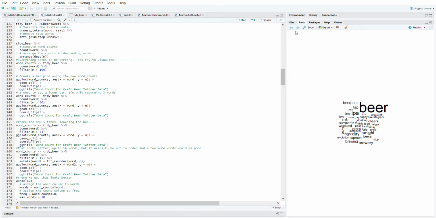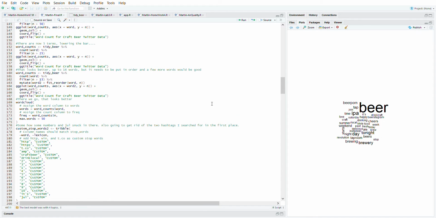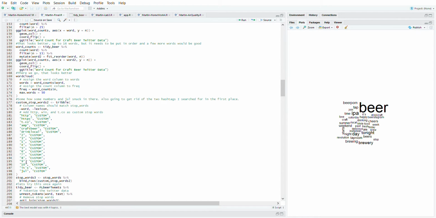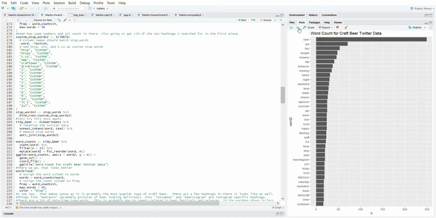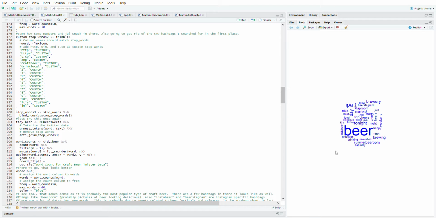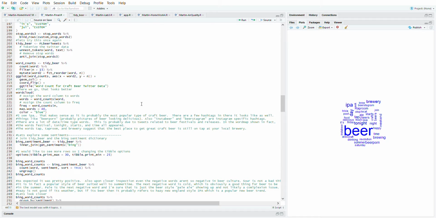Then another word cloud, because word clouds are fun. So some more words snuck in there that I didn't want. Somehow numbers got in there. So I added those on, redid everything, made another word cloud for funsies, or another word count, then another word cloud. Decided to make this one blue. Again, it's fun. So, see a lot of words that make sense. I really like the way this is looking.